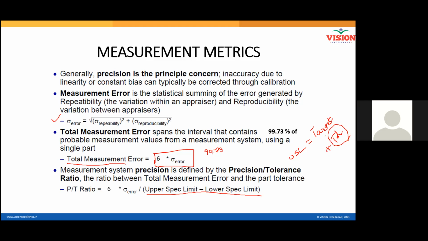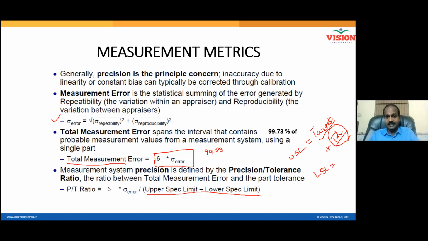Customer will give the tolerance. Customer will give the target also. Customer will give the tolerance also, because the customer knows there will be variation in any business process. So we should also know, we should respect it. Target plus tolerance is USL. Then what is LSL? Minus tolerance. Very good. Target minus tolerance is LSL.